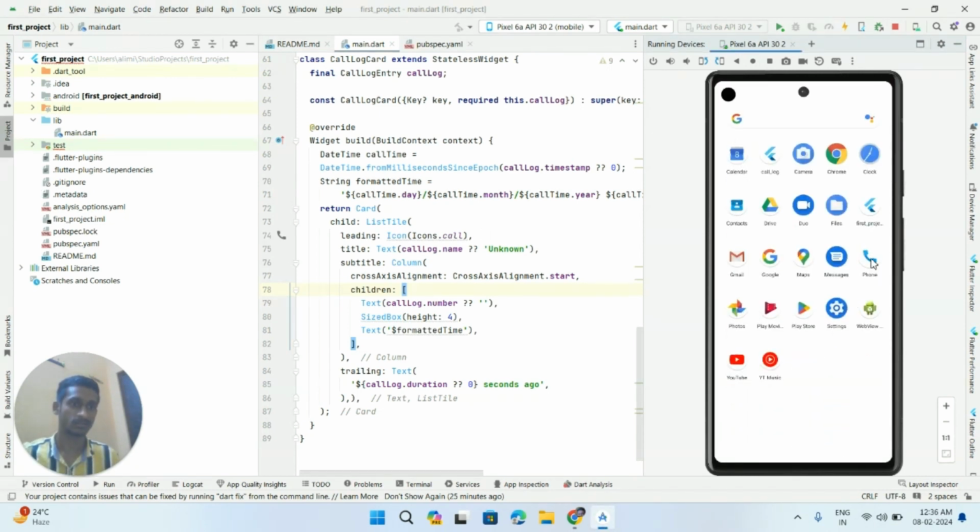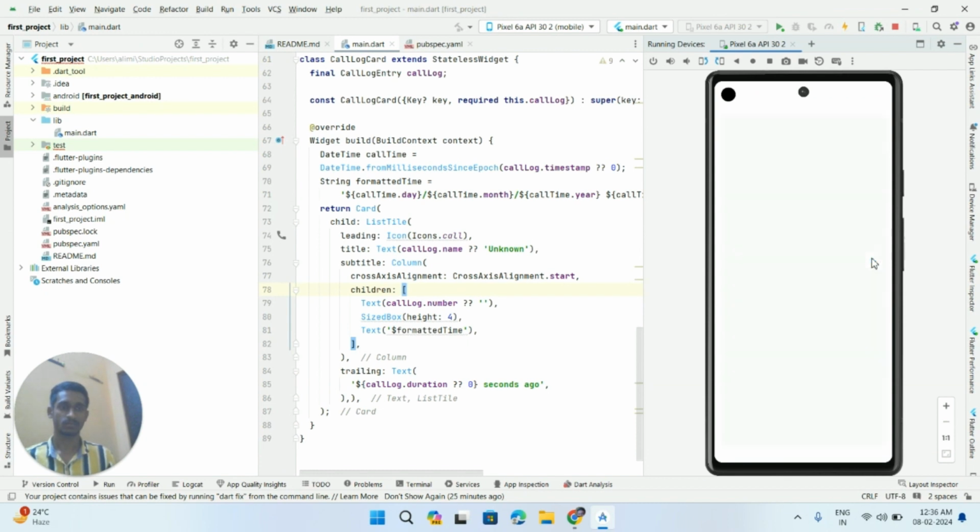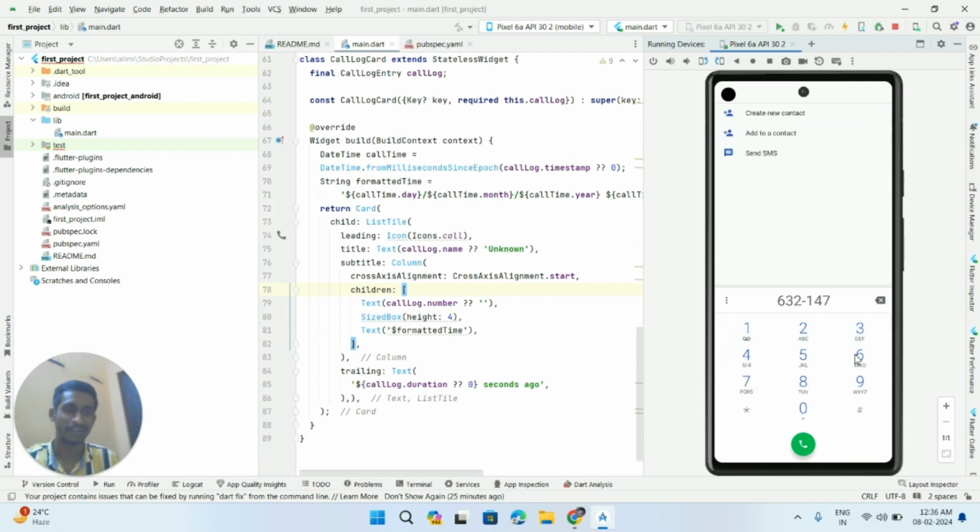Let's make a call. Don't worry, no one is going to lift our call. It is just for demo. Random number I'm dialing.